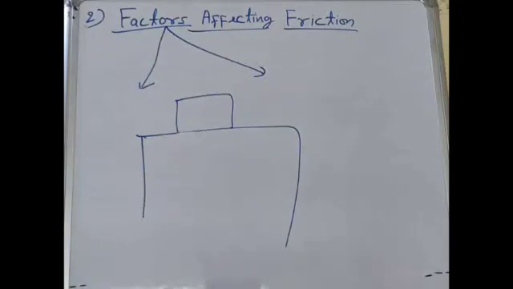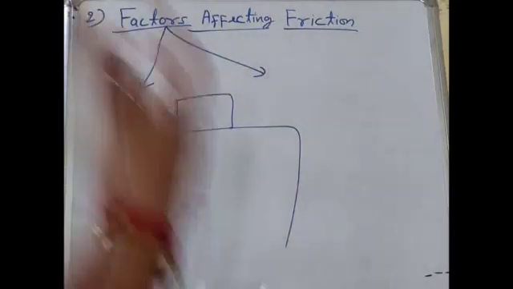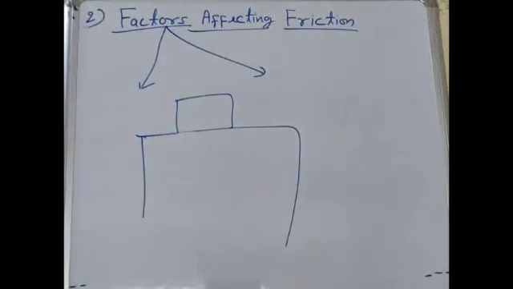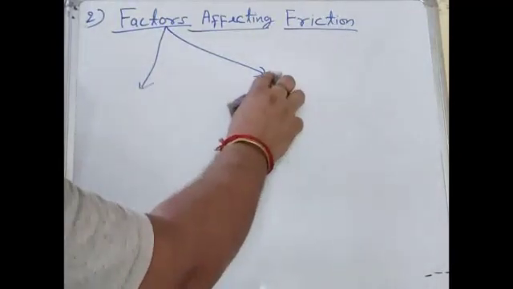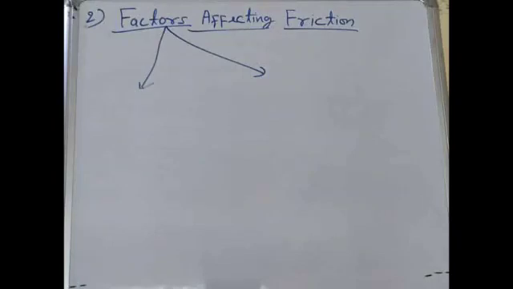And in the case of the towel, there are a lot of irregularities. Irregularities means an uneven surface, not a smooth surface. It is a rough surface. Due to the roughness of the object, there is more friction. So when you are rolling a ball on an even ground and when you are rolling it on a rough ground, you will see that the ball will cover more distance on a smooth surface. It means that the surface is a factor that affects the friction.